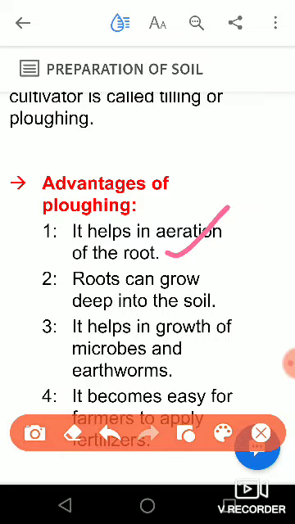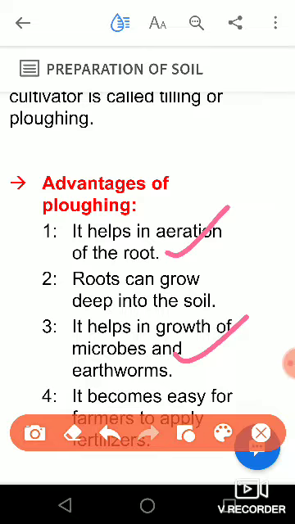It also helps in the growth of microbes and earthworms. What are microbes and earthworms? Microbes are organisms which we can also call microorganisms. These microorganisms are small organisms we cannot see with the naked eye, and these microbes protect the plants from pests and other insects.